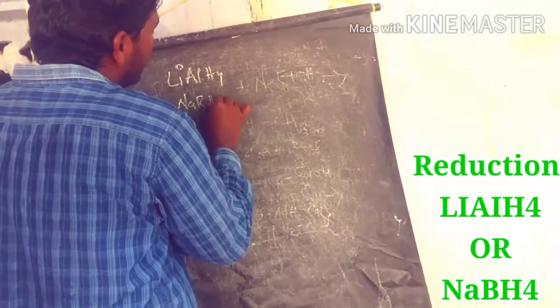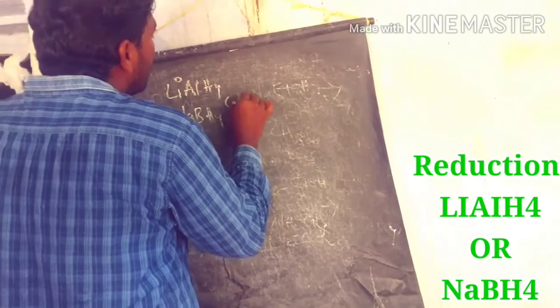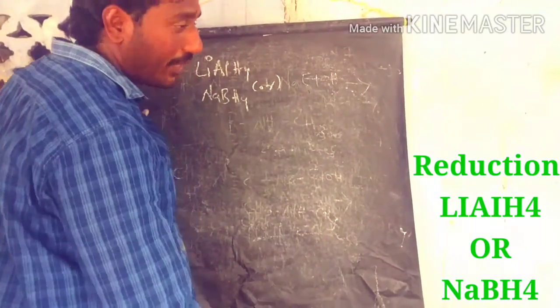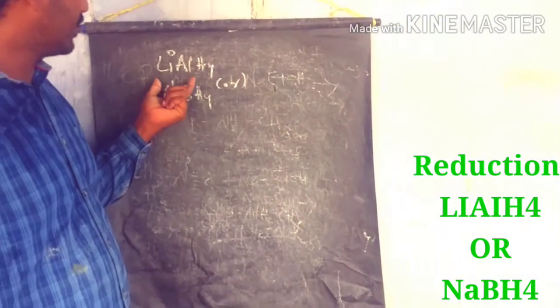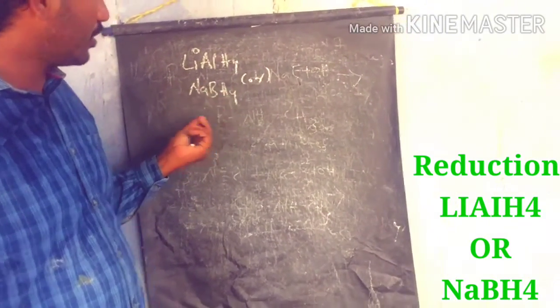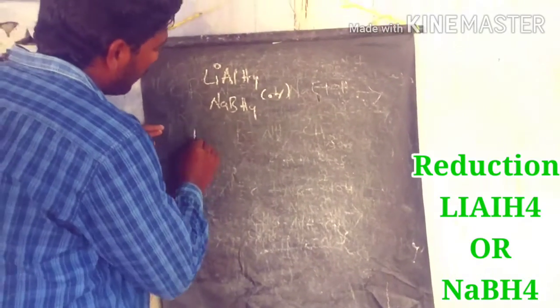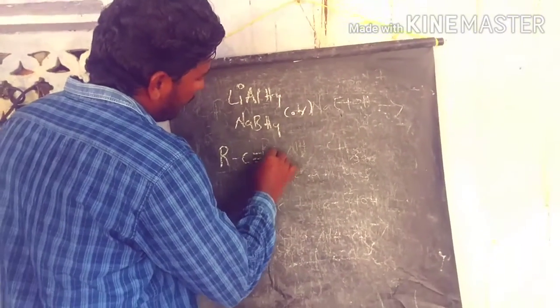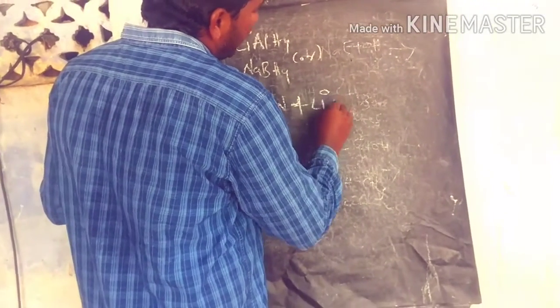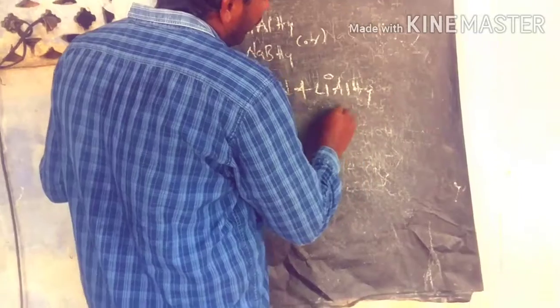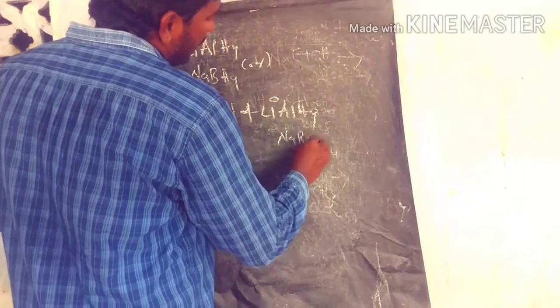These reagents are used for the reduction of the cyanates and isocyanates. So we are using lithium aluminum hydride or sodium borohydride, with the cyanates involved in this reaction.